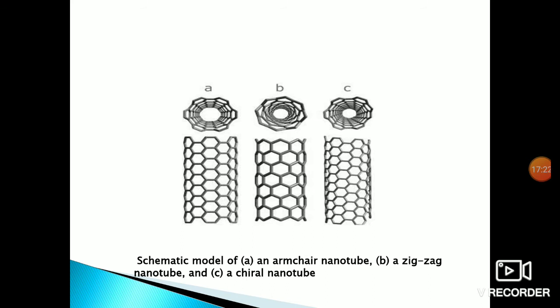The first figure is an armchair nanotube. We already said that different kinds of structures are formed. The first one is armchair. A is an armchair structure nanotube, B is a zigzag nanotube, and C is a chiral nanotube. These are the three types of nanotube structures that will be formed.